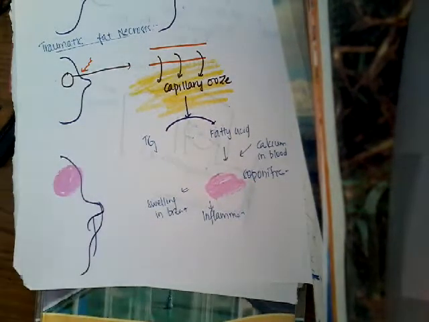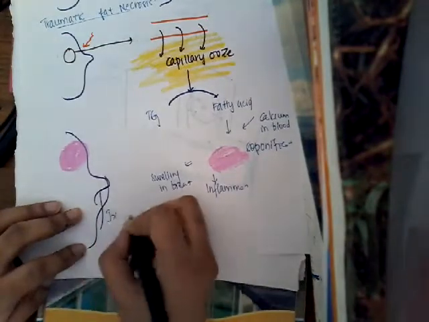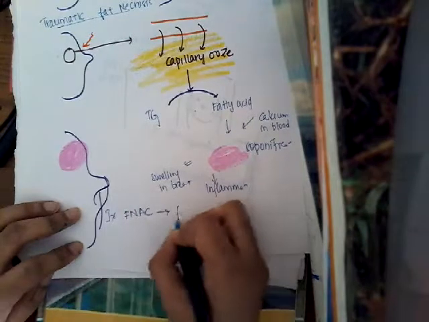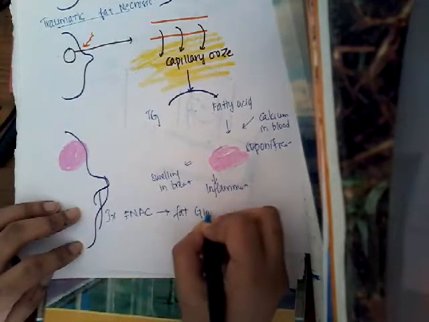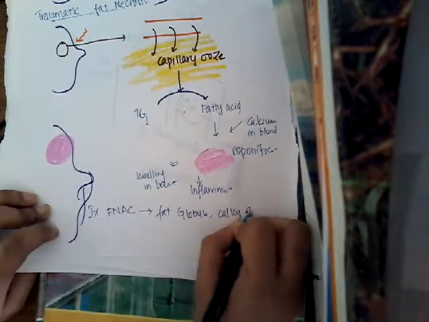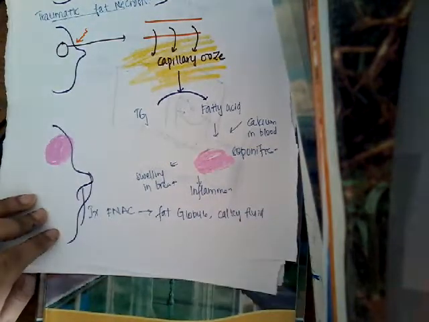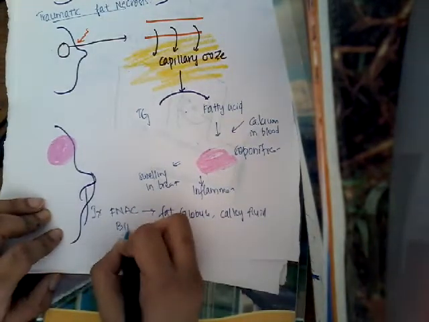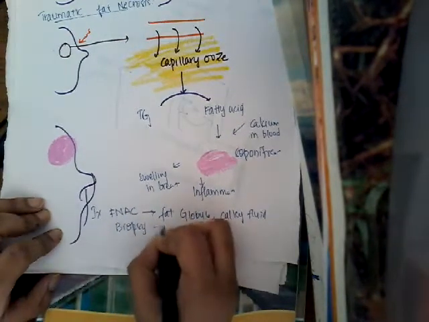What investigation are you going to do? You'll have to do an FNAC. In this FNAC, you will see fat globules, and also you will see a chalky fluid, which is nothing but the saponified material, surrounded by fat globules. And then you'll have to do a biopsy. This is to rule out malignancy.